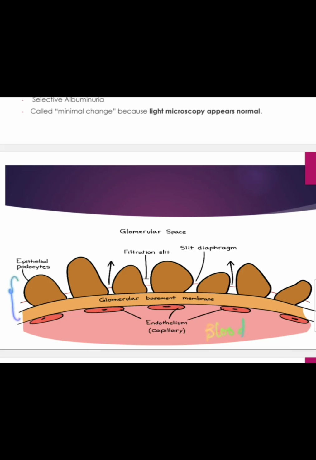Now, what is this called? This is our glomerular filtration barrier, which has the first layer, then the second, and then the third layer. The first layer is called the glomerular basement membrane. What does it have over it? It has your podocytes, and these podocytes have foot processes. Then we have something known as a filtration slit. This space is known as a filtration slit. The bridge which is connecting these podocytes is called the slit diaphragm. This is what comprises our glomerular filtration barrier.